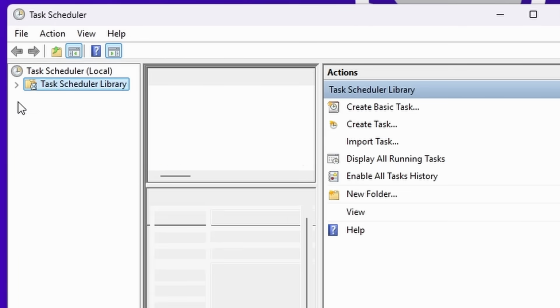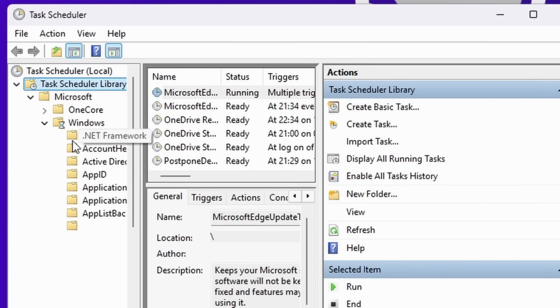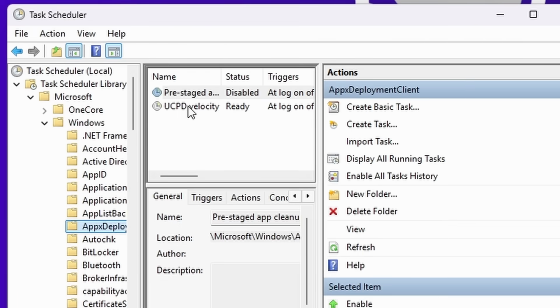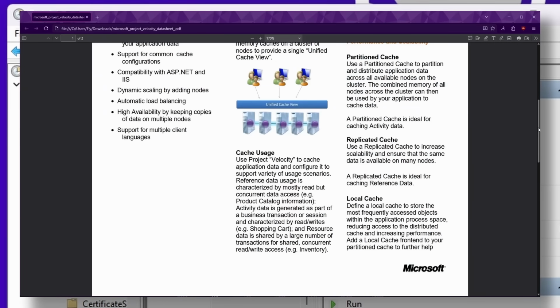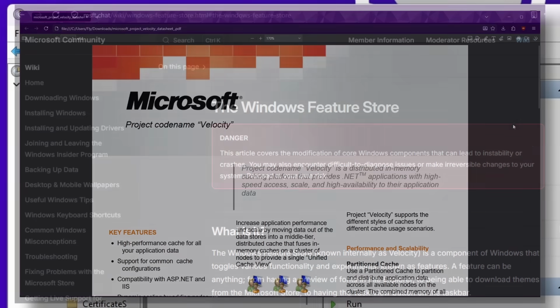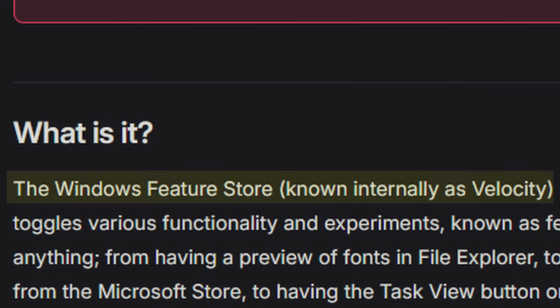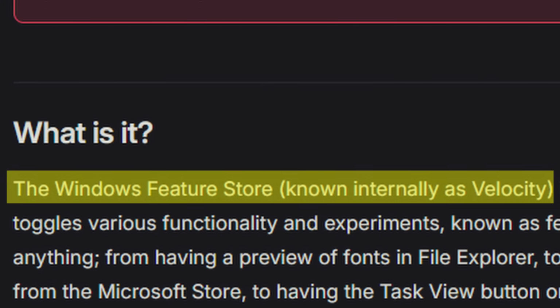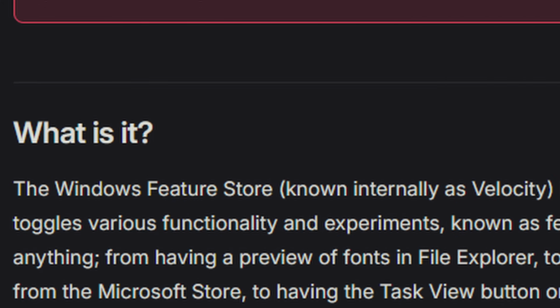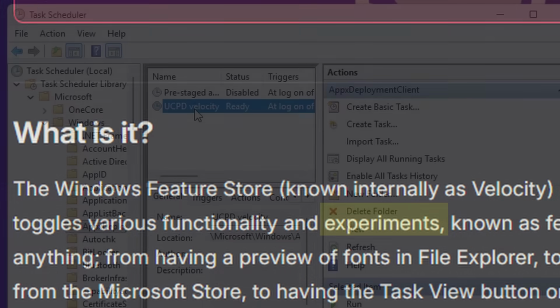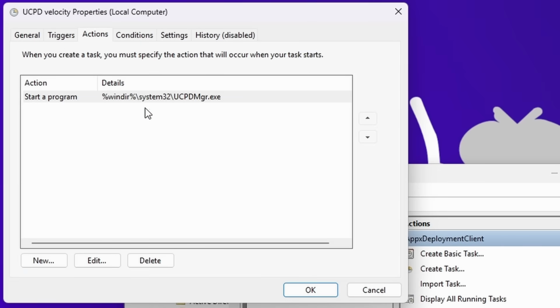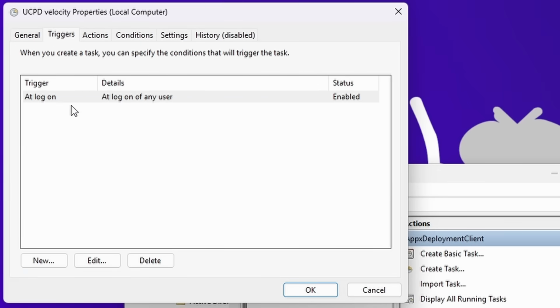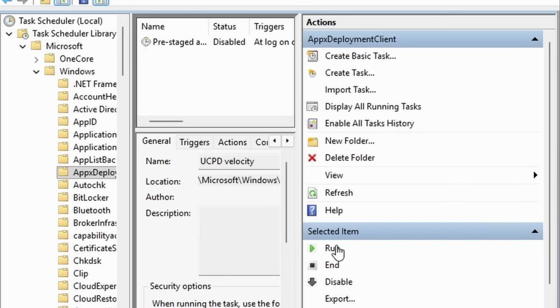It appears that in an obscure subfolder of the task scheduler, there is a thing called UCPD velocity. Velocity in this case is probably not referring to Microsoft's cache implementation of the same name, but rather an allusion to the Windows Feature Store, as it is known internally at Microsoft. This shows us that at some point in the past, they A/B tested this driver, and so the name stuck with this task. All it does is run an executable called UCPD.mgr.exe at every logon. And what exactly does it do?